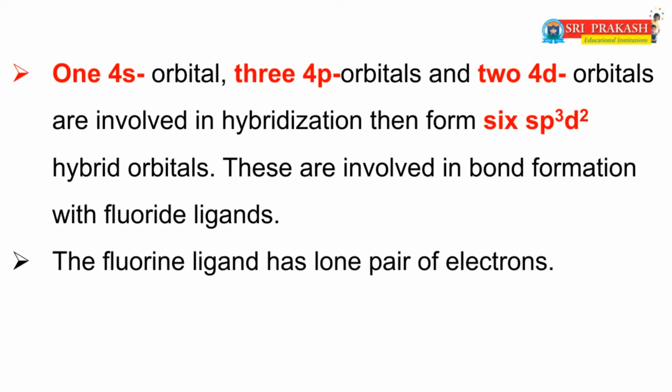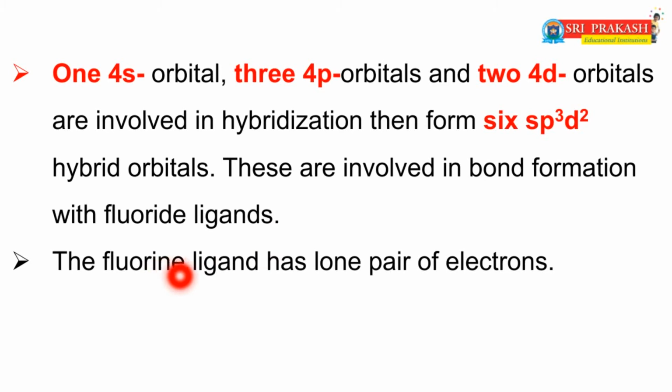Already you all know that this complex contains 6 ligands. So 6 empty orbitals of the metal are involved in the hybridization. Those are one 4s orbital, three 4p orbitals and two 4d orbitals. Already you all know that these are involved in the bond formation with fluoride ligands.